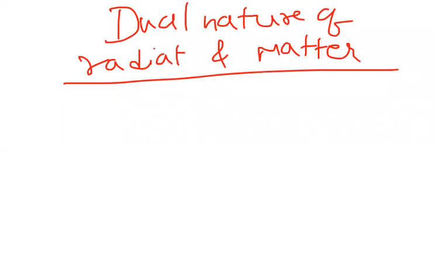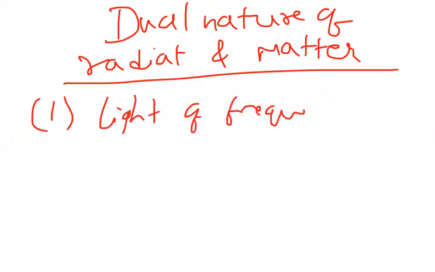Let us observe one problem here. They told that light of frequency is 1.5 times threshold frequency. So threshold frequency we denote with mu naught.